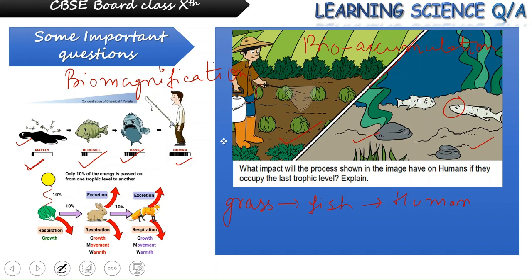Or you can say till they reach the last or the top trophic level, the amount is magnified. So the term biomagnification applies here. So this is the impact if the same food chain is occupied by the human as a last trophic level member.